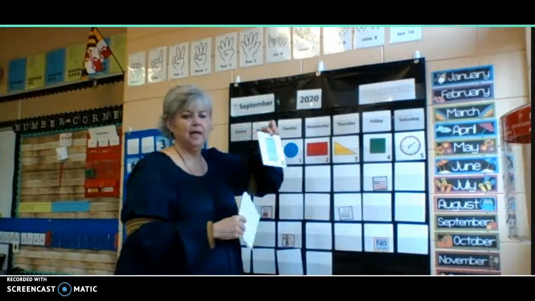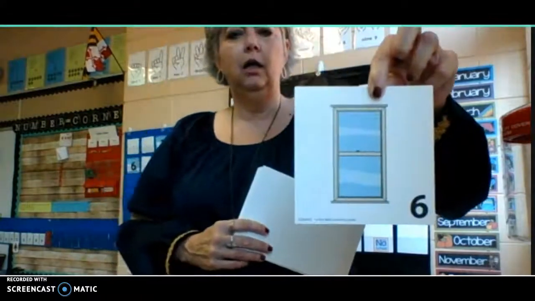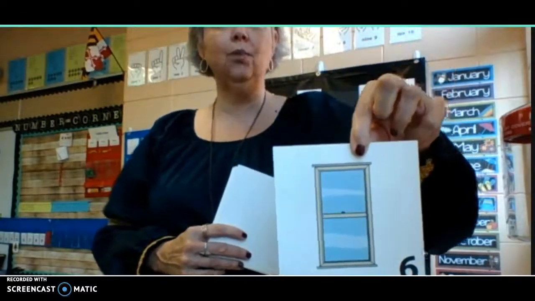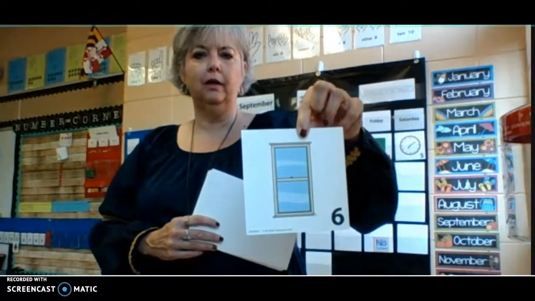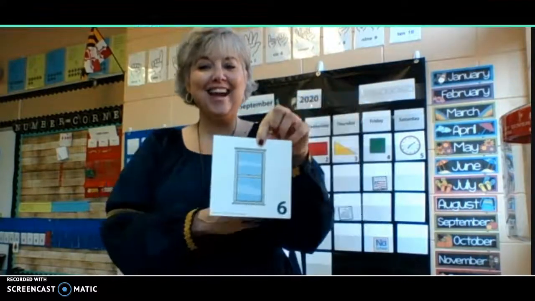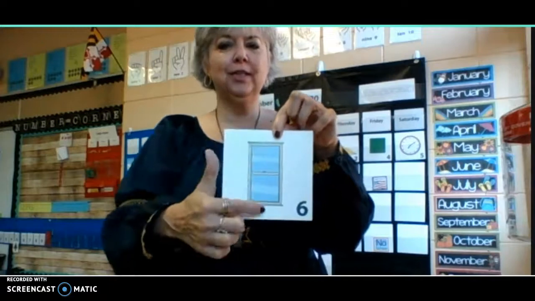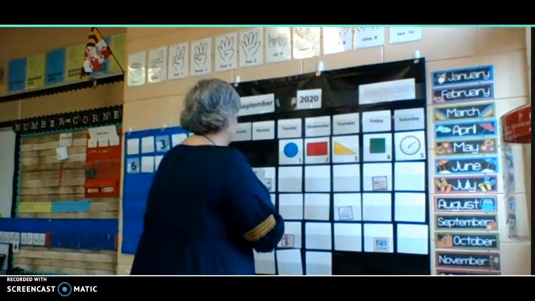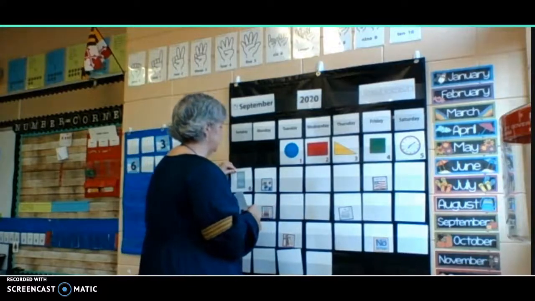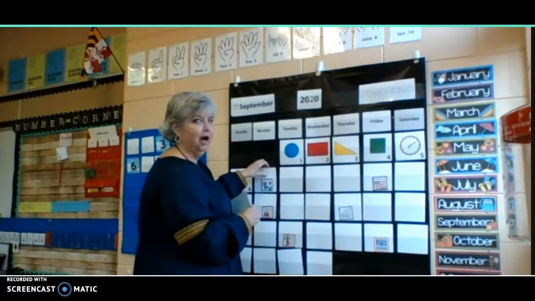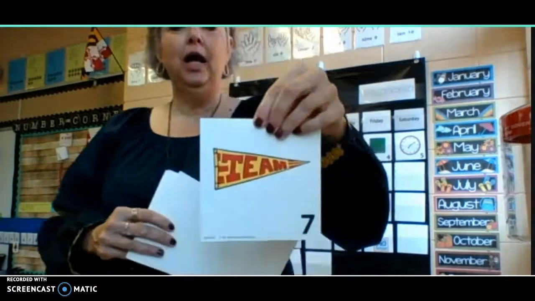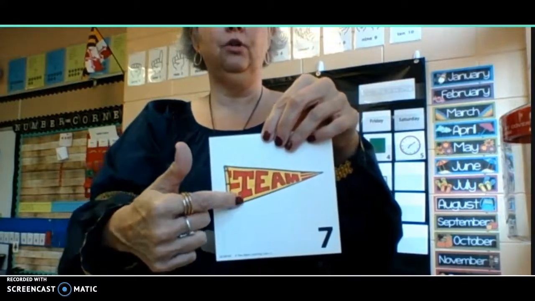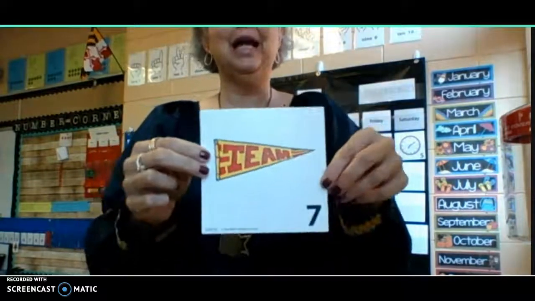Then Sunday is... it's a window. What's the window shaped like? Yes, a rectangle. 2 short sides, 2 long sides. So if we had a circle and a rectangle shape in yesterday's, it's probably, let's see if you're right. Here we go. It's a triangle. 1, 2, 3 sides. This is a flag called a pennant.